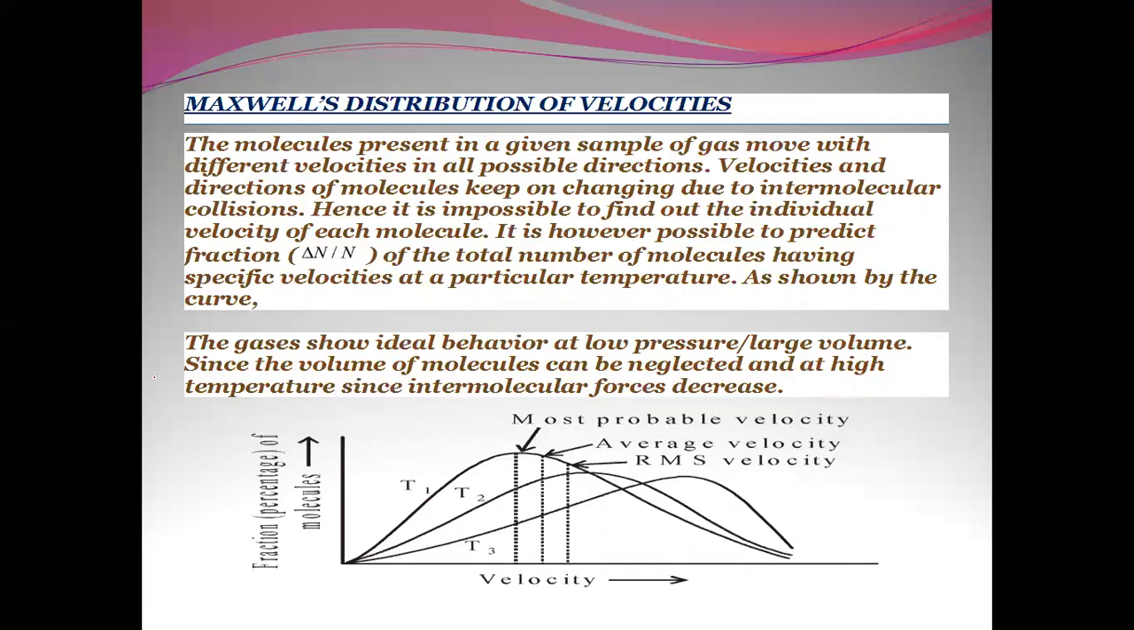It is, however, possible to predict the fraction, that is, the total number of molecules having a specific velocity, in the form of an average. So in the graph, which is clearly depicted here, the gases show ideal behavior at low pressure or large volume, since the volume of the molecules can be neglected, and at high temperature, since intermolecular forces decrease. So usually gases behave ideally at low pressure, or you can say larger volumes, and high temperatures. So this is a graph which represents the most probable velocity, average velocity, and RMS velocity.